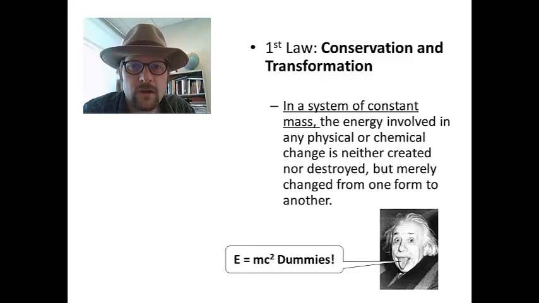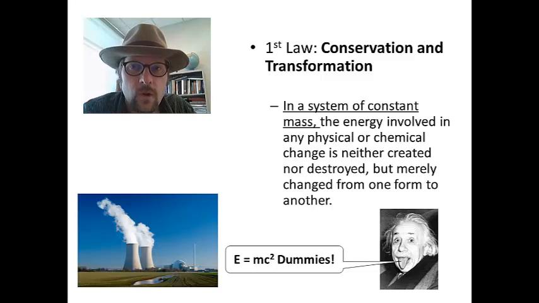Einstein's discoveries later modified the first law of thermodynamics, with his famous equation of E, energy, is equal to m, mass, times the speed of light, c, squared. Thus, changes in the mass produce large amounts of energy. This change in mass can be either the splitting of atoms, fission, which decreases mass to release nuclear energy, or increased mass through fusion, which is what the sun does by smashing atoms together, which releases energy.